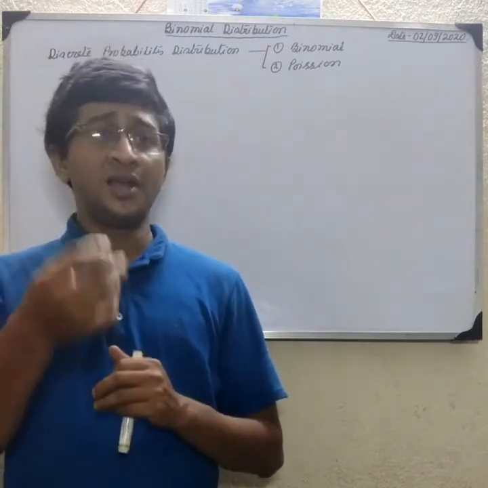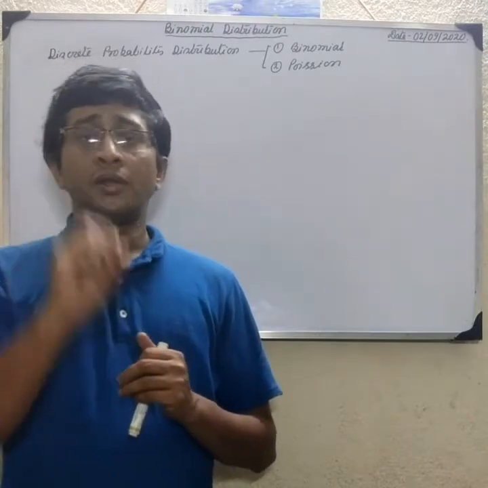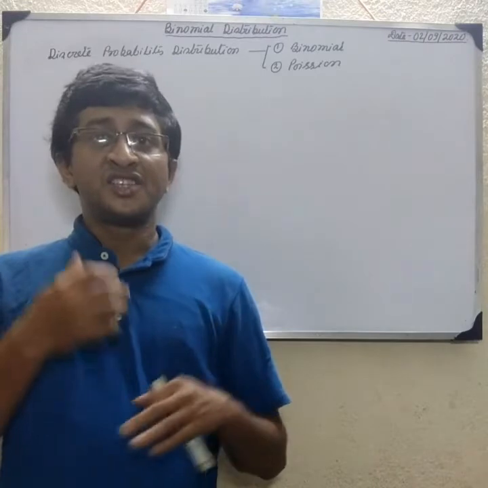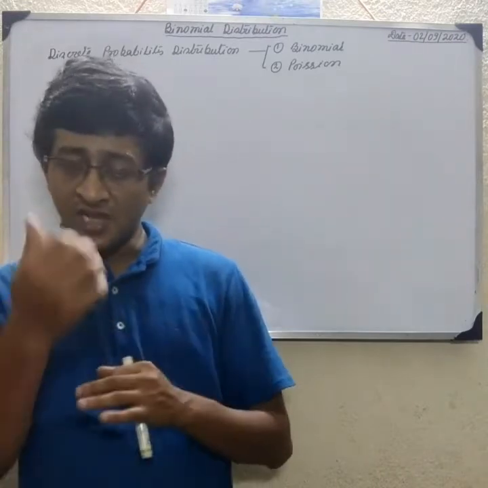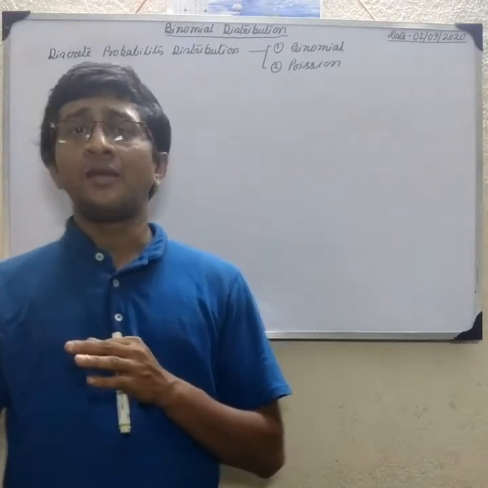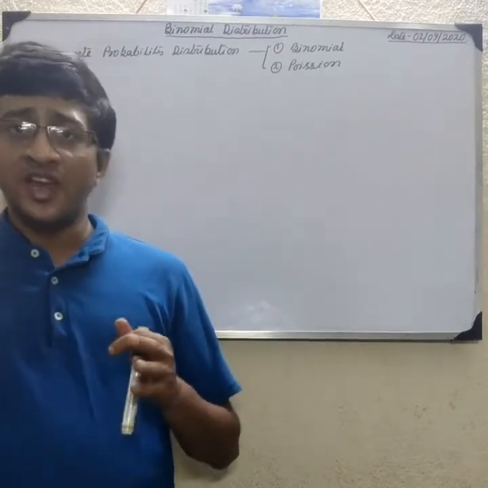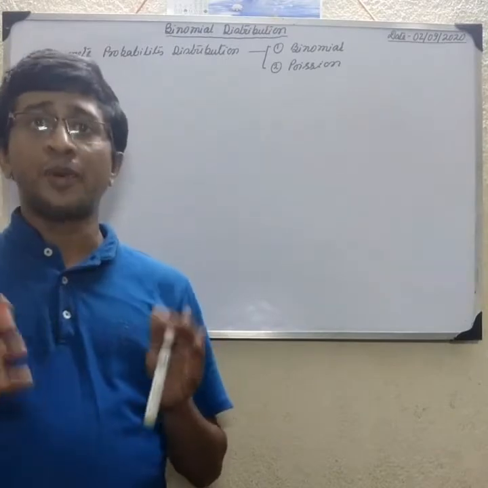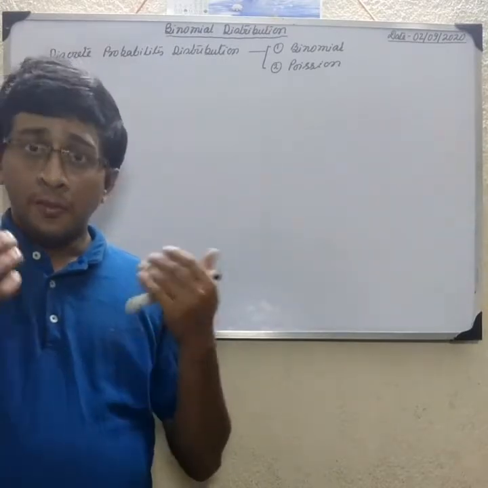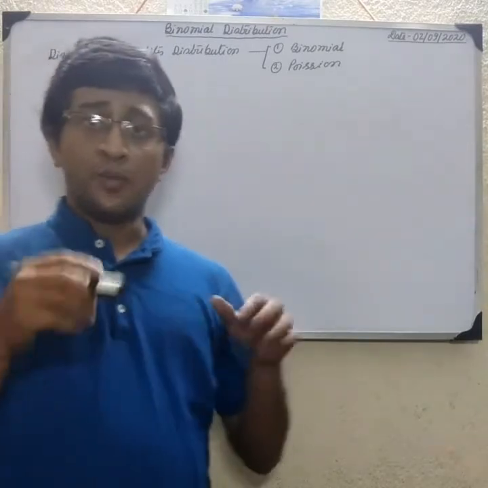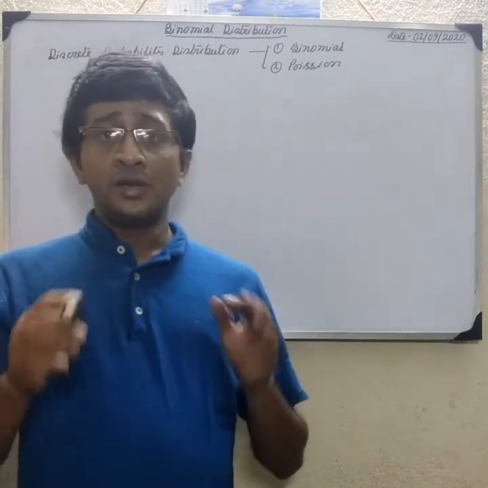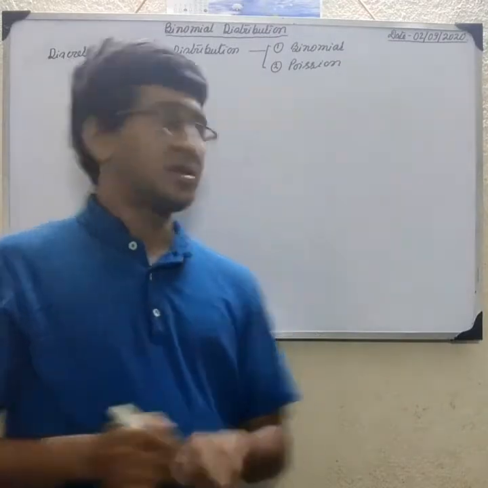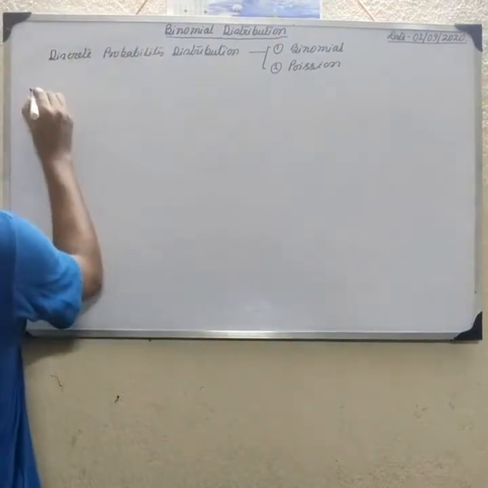Similarly, rolling a die. If I ask the probability of getting 6, and this is success, then anything other than 6, that is 1, 2, 3, 4, 5, is failure. So there are two conditions, success or failure. This type of random experiment is the binomial distribution. So first we define what the binomial distribution is, then we discuss the binomial distribution.